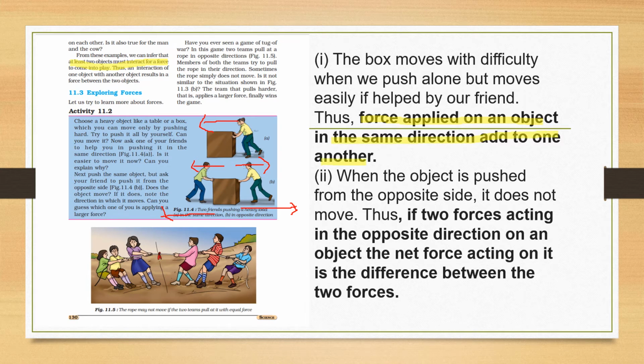He is also applying force, I am also applying force, and when it is applied in the same direction, it adds up. And when it is applied in the opposite direction, then what happens? The net force is the difference between the two forces. Difference means the lesser one is subtracted from the higher one. So it will be the difference of the two forces.